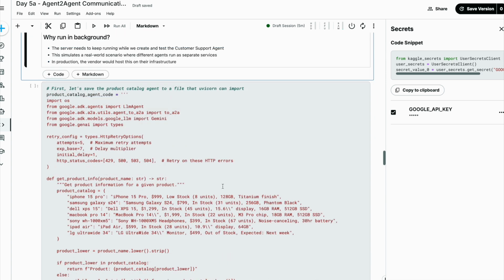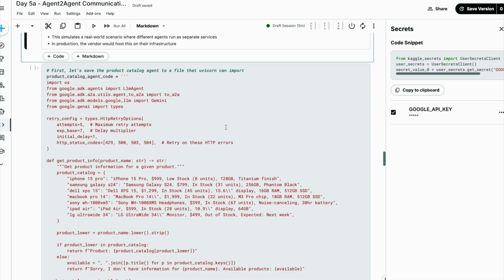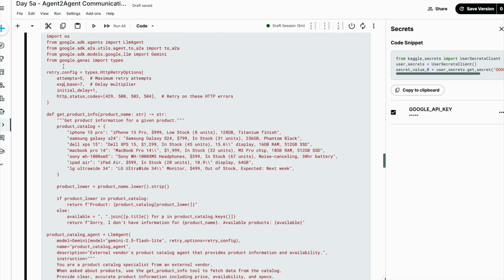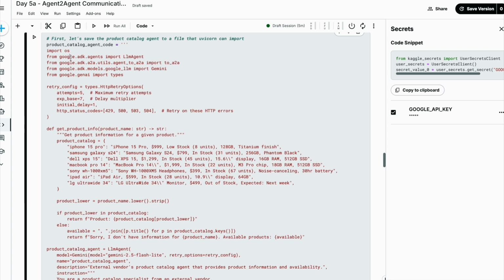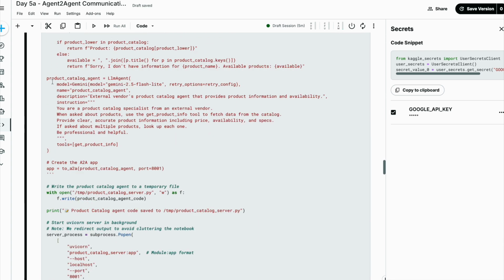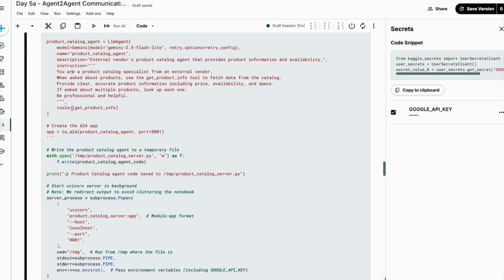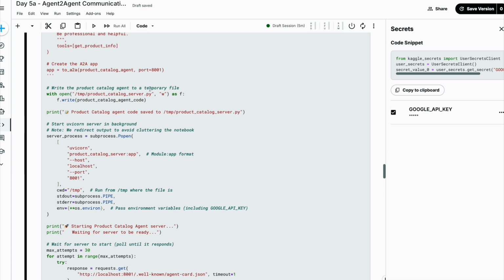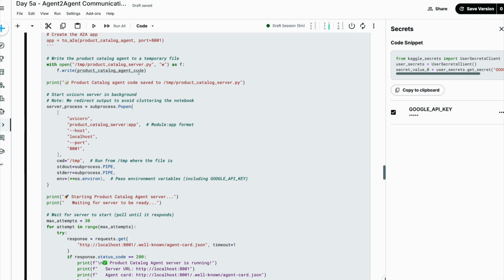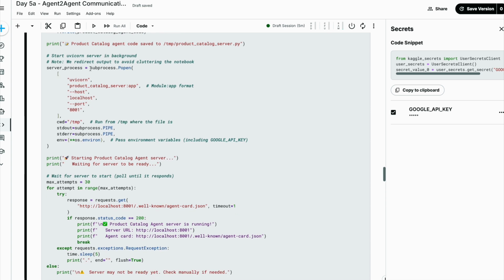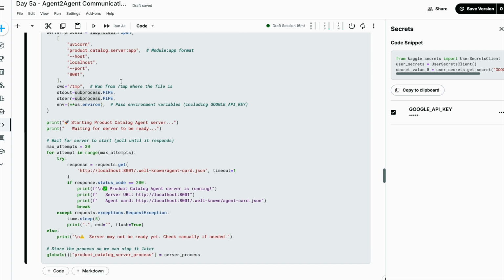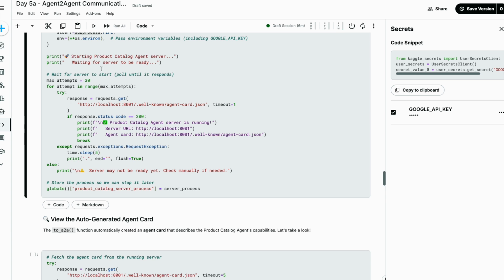Let's save this product catalog agent to a file that Uvicorn can import. So over here, we are going to put everything: the get info, the config, the components that we have imported from ADK, the catalog agent's information, everything. And now we are going to write the product agent to a temporary file like this. Then we're going to start the Uvicorn server in the background. The server process is a subprocess, which opens this up. The input and output go through the subprocess. These are the print statements.